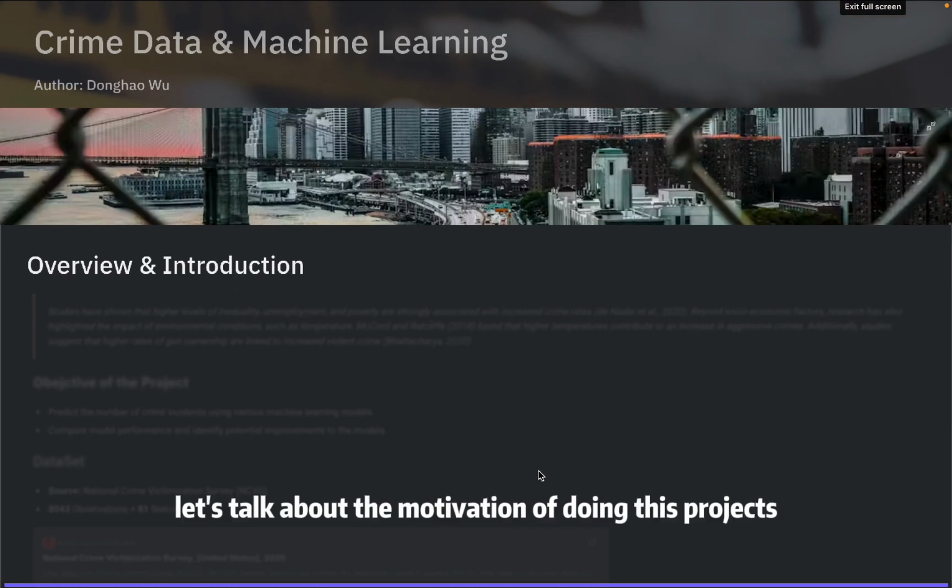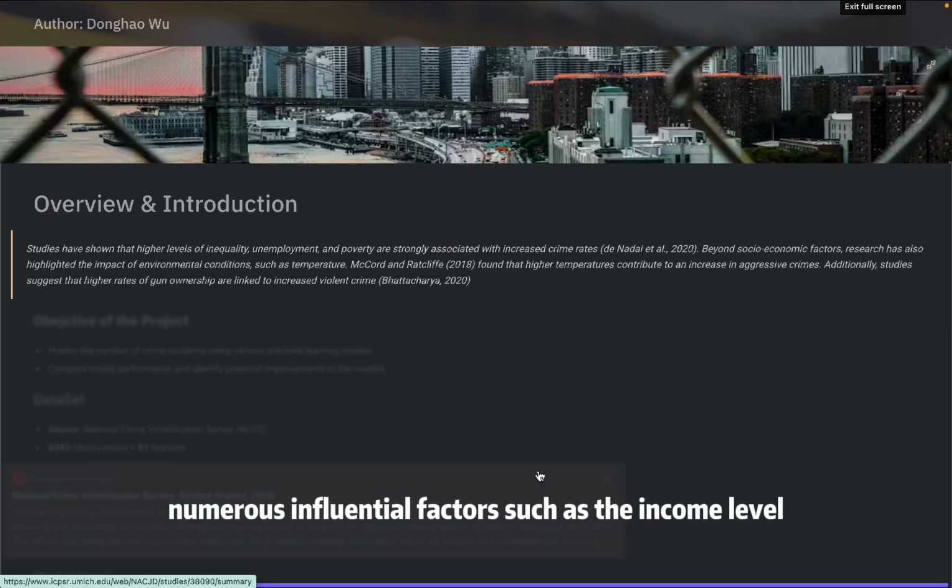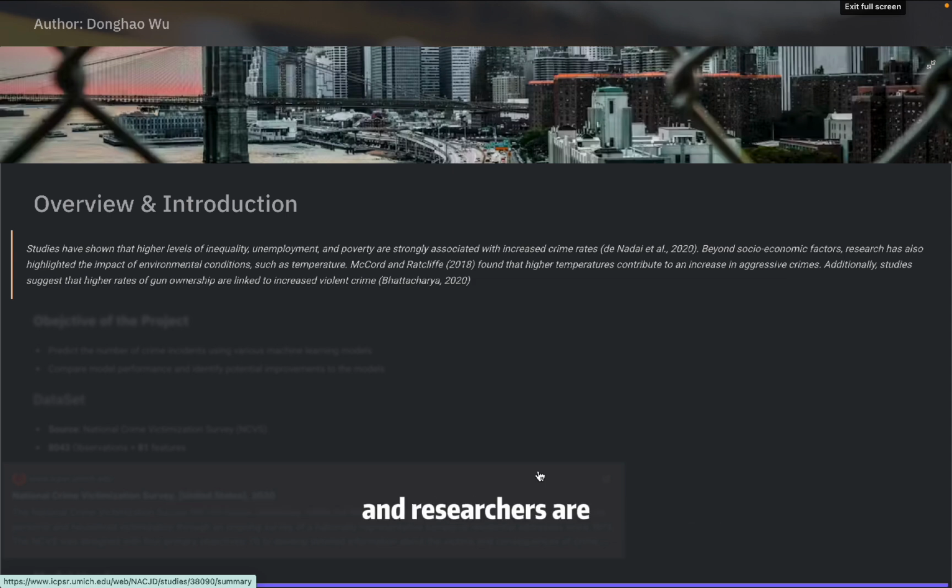Okay, so let's talk about the motivation of doing this project. I believe since law was first established, crime has always been a very widespread issue in society. There are numerous influential factors, such as income level and education, influencing the occurrence of crime, and researchers are conducting countless studies to investigate the issue. I also feel like this could be a great opportunity for me to incorporate machine learning models into the crime data to see if there are some influential factors that are impacting the number of incidents.